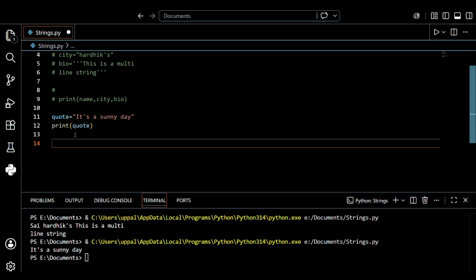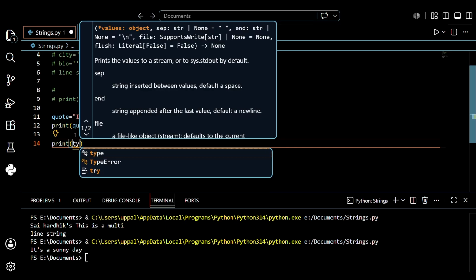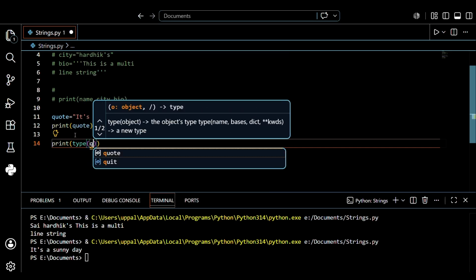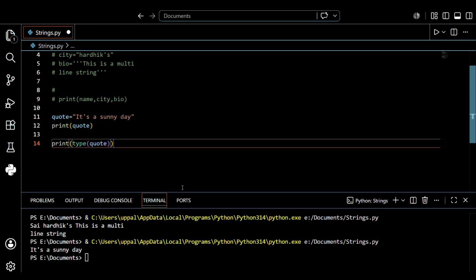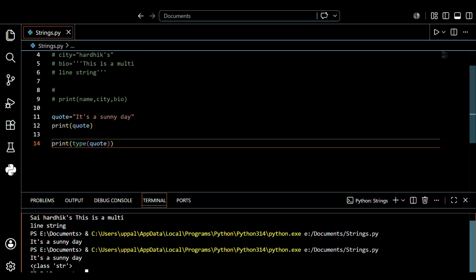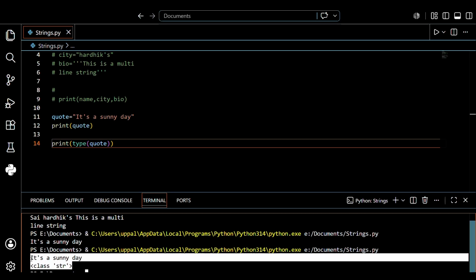So let's see what the type of this particular string is. Let's see what the type of this particular variable is. Let's print the type of quoted. Before that, just save this. After that, just print this. See, it printed the string type. So that is what we're discussing. I hope you understand, guys.